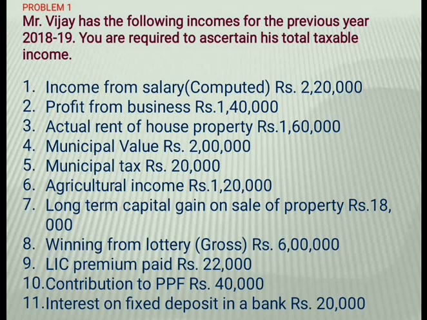Second, profit from business, rupees 1,40,000. That is the third head, income from business or profession, so we have to place it there. Actual rent of house property, rupees 1,60,000. This comes under the second head, income from house property.